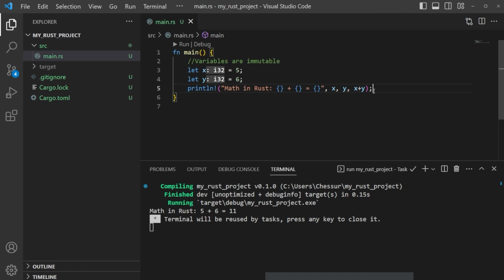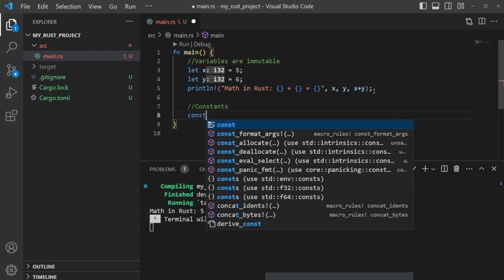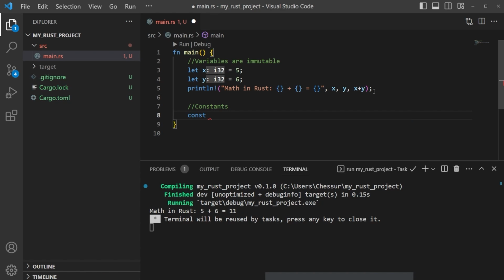Okay, there's one other item to talk about, and those are constants. So let's do constants down here. Constants start with C-O-N-S-T, just like that. Okay, and there's a few different rules about constants. First of all, they have to be what's called scream case.